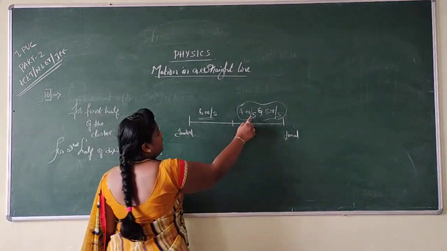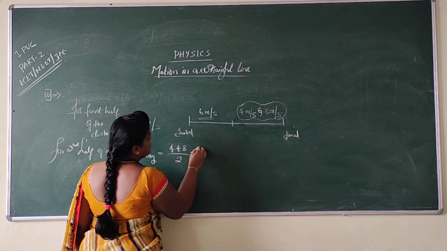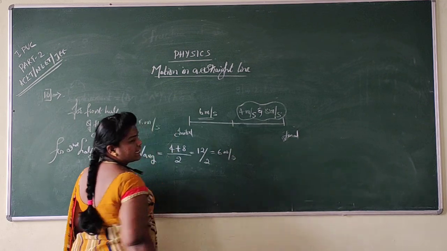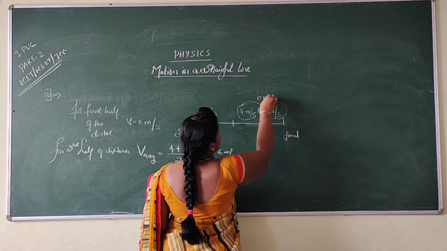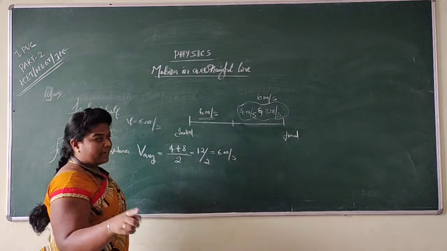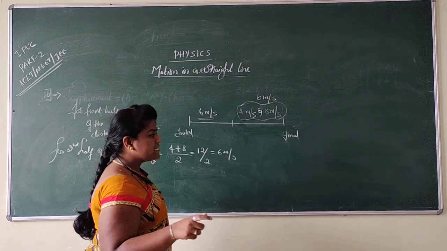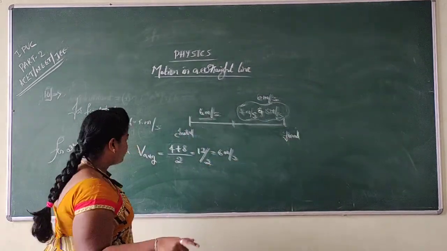Here there are two velocities. So 4 plus 8 divided by 2, which is 12 by 2, equal to 6 meter per second. So here the average of 4 and 8 is 6 meter per second. First half of the distance is covered by 6 meter per second velocity and the second half of the distance is covered by 6 meter per second velocity.